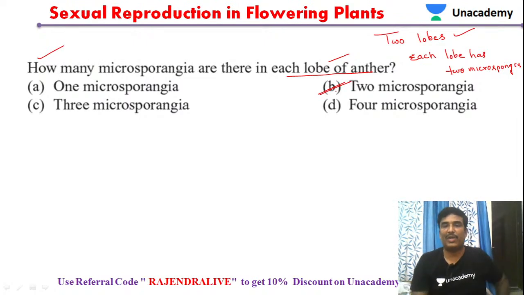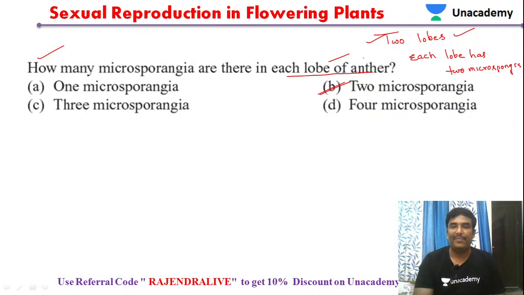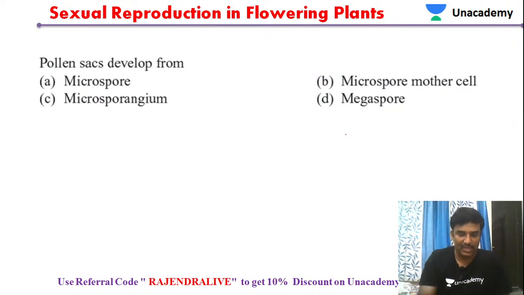So each lobe of anther has two microsporangia. Every anther has two lobes, and each lobe has two microsporangia. So option B will be the right answer in this case. Let's move to the next question.